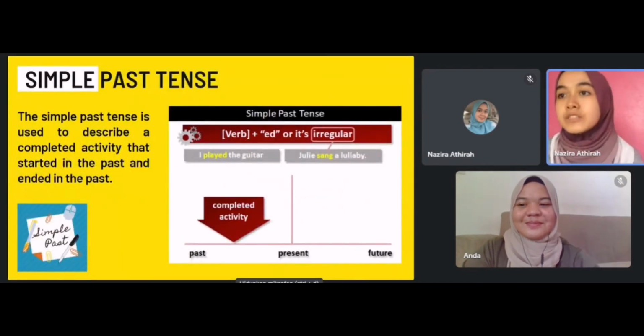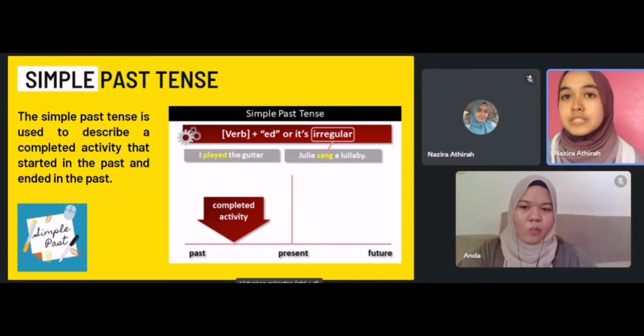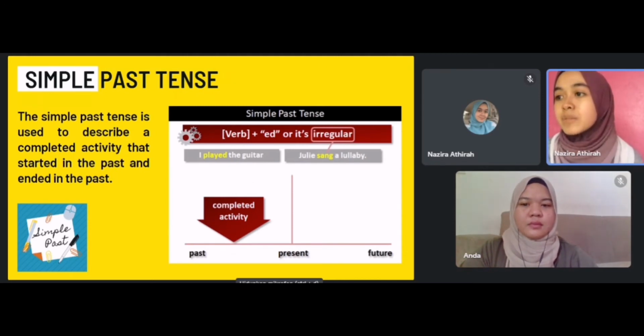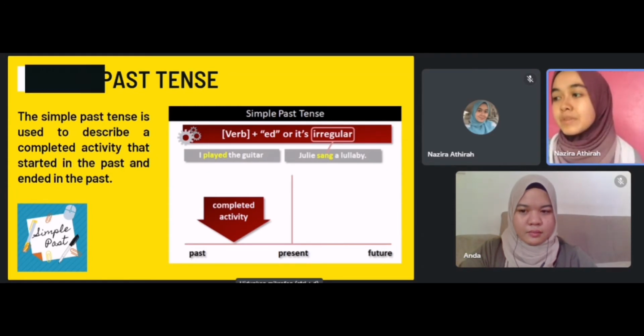First, I would like to explain about simple past tense. The simple past tense is used to describe a completed activity that started in the past and ended in the past, for example, I played the guitar, which means I did the activity, started in the past and ended in the past.